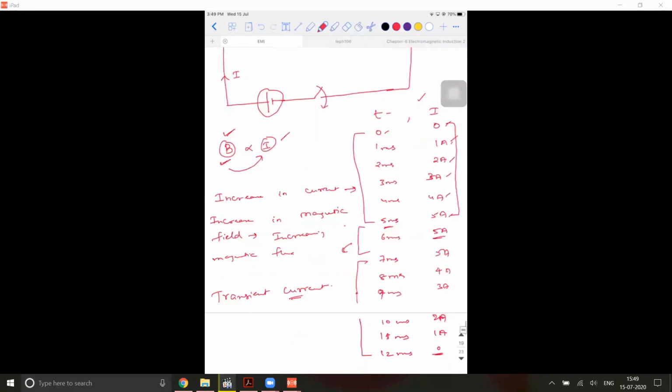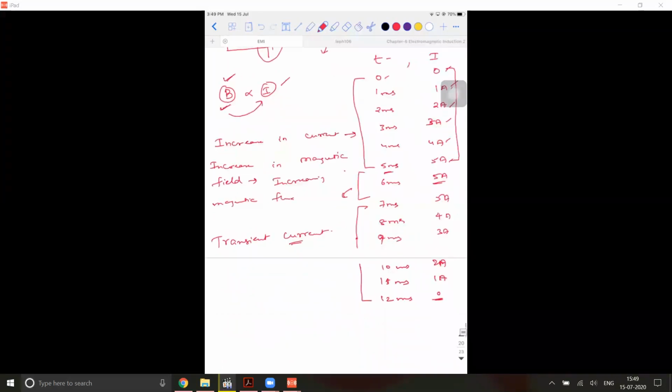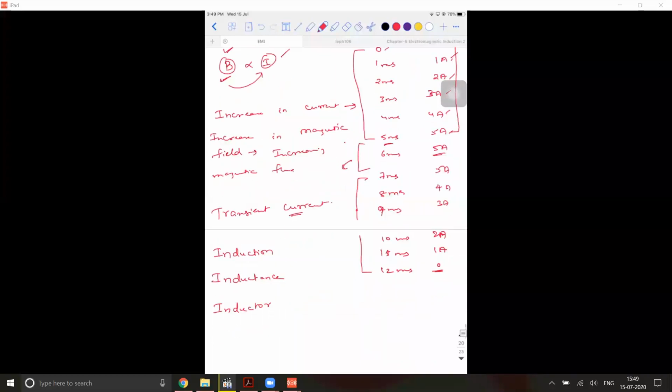There are three words that you will be seeing. It is a very minute point, but it is very confusing, and I've seen people making mistakes, so concentrate. The first word is induction, the second word is inductance, and the third word is inductor. If you see the suffix ION, as in induction, it is a phenomenon.